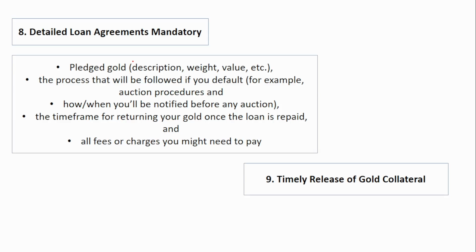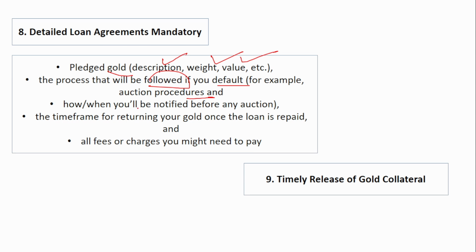Next is detailed loan agreements mandatory. So here if you see, whenever there is a loan agreement, it has to be in detail. Here what all details should be mentioned in this agreement? The pledged gold, that is the description of it, the weight, total value, everything should be mentioned. Next, the process that will be followed if you default. For example, auction procedure. Suppose you fail to repay, what will happen? They will eventually auction the gold, right? That should also be mentioned in that agreement.